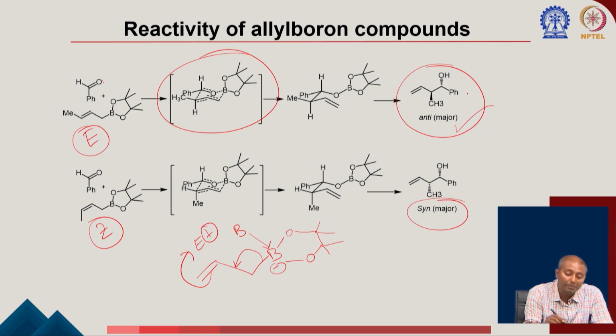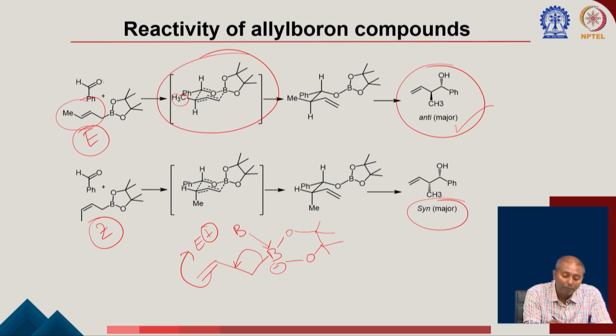Now, if you look into the 6-member transient state, one important thing when you are trying to draw it is that you have to understand this is an E geometry. So, your methyl and this will be trans, which you can see is drawn here, and then this oxygen is going to coordinate with the boron. This is very important, because that is how the boron is getting activated for this allylation to take place.